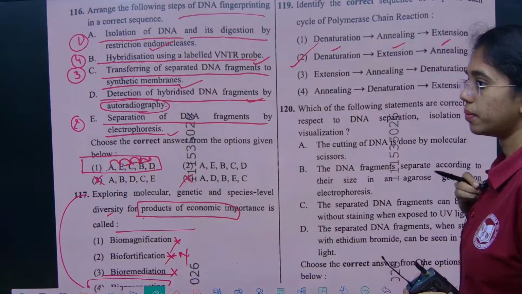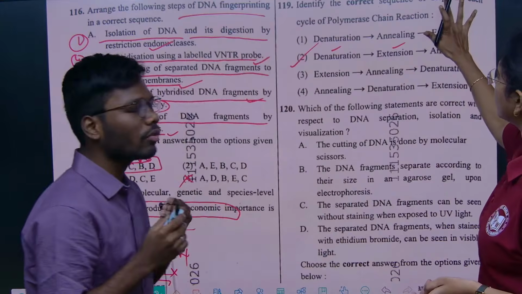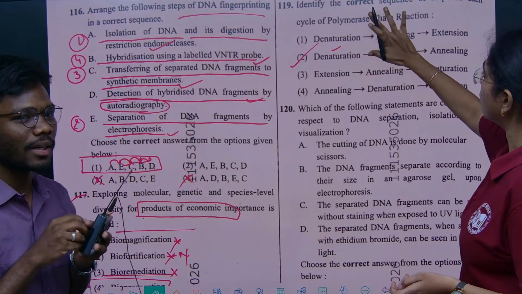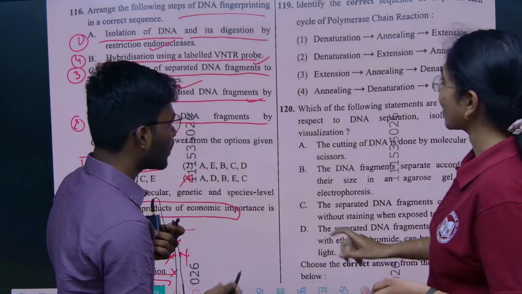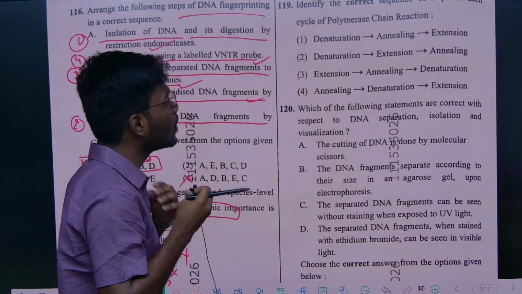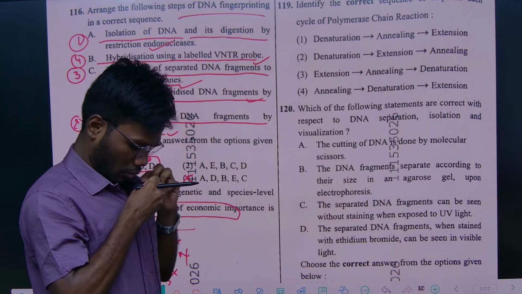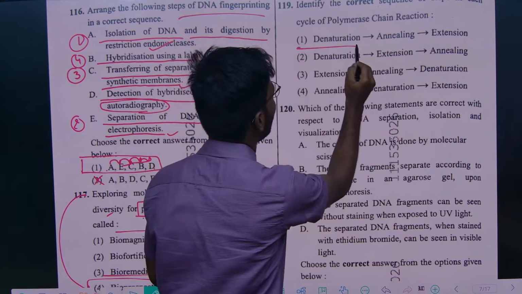In PCR, we have only 3 steps. The first step is to separate the DNA strands, which is denaturation.